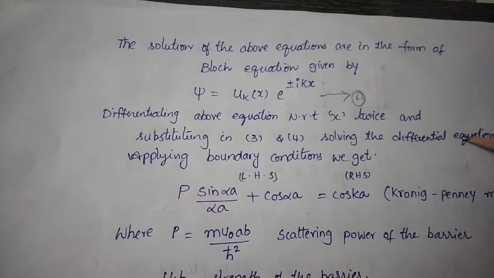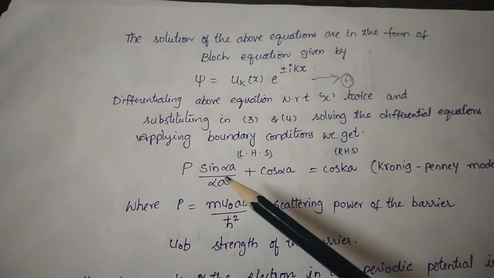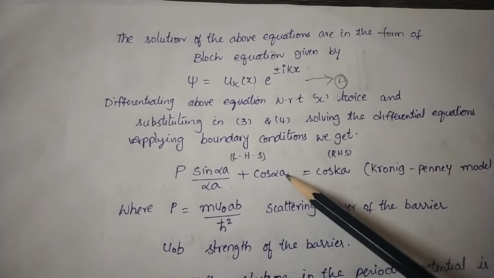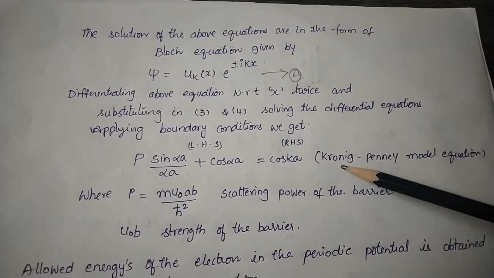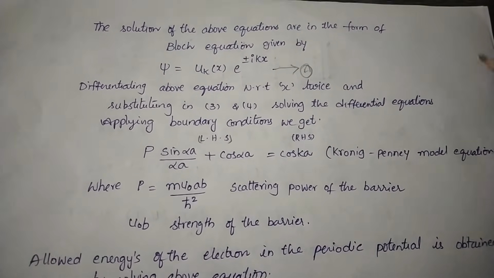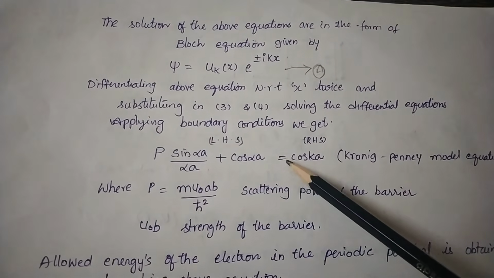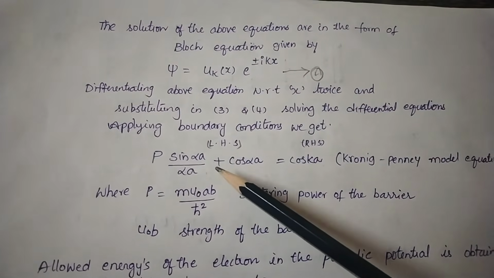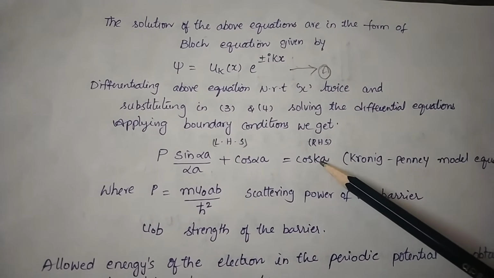Solving the differential equation and applying the boundary conditions, you are going to get P sin αa/αa + cos αa = cos ka. This is the Kronig-Penney model equation. If we observe, the left hand side of the equation is limited by the right hand side.